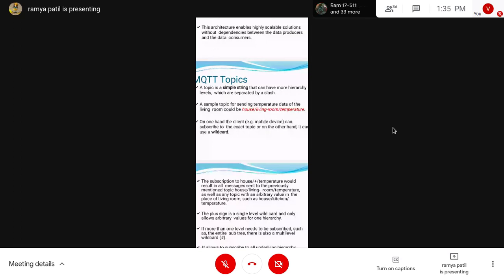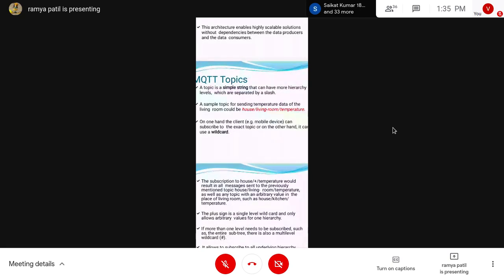A sample topic for sending temperature data of the living room could look like this. Here you can see house slash living room slash temperature. In this way it will send the data.